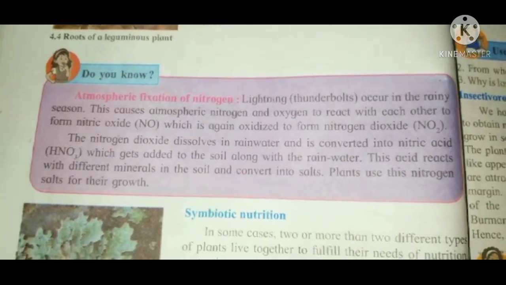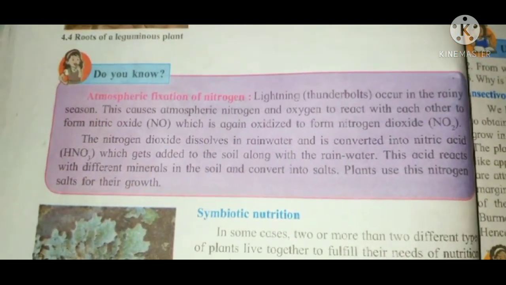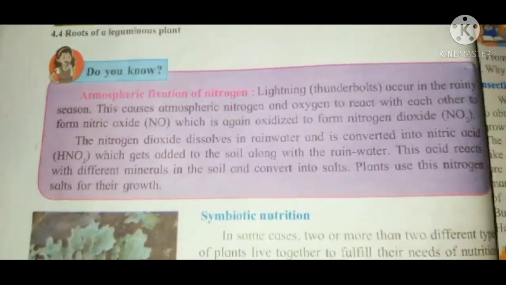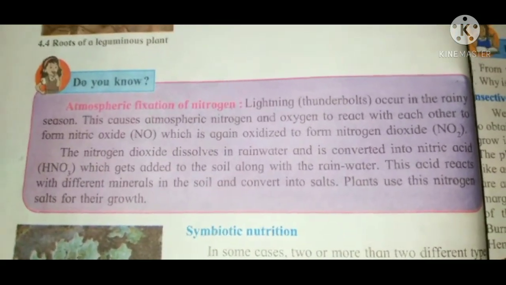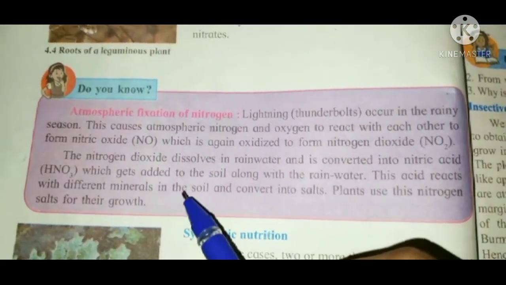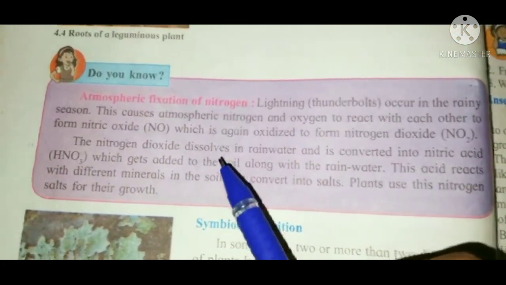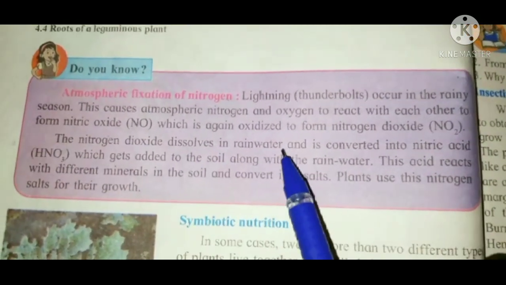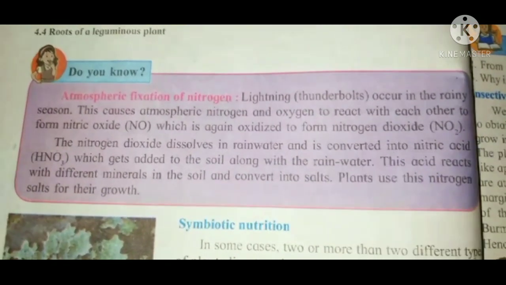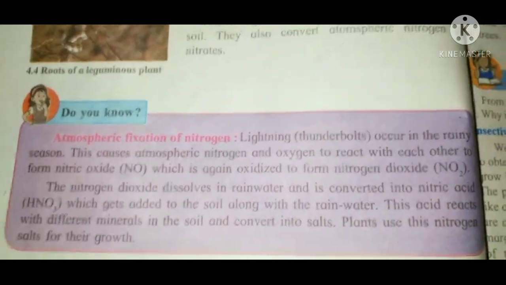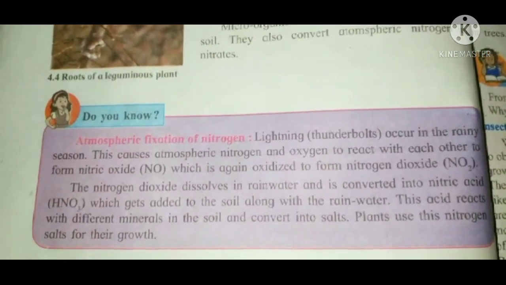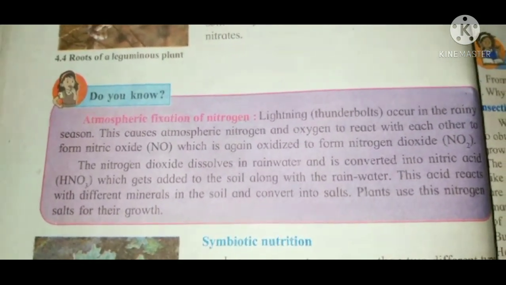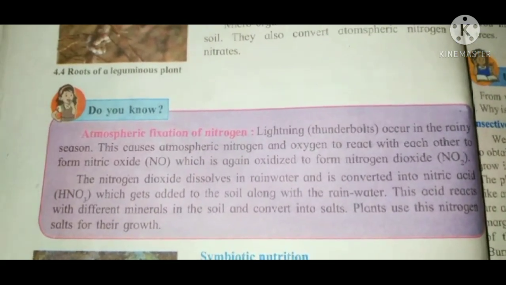That is, nitrogen and oxygen react to form nitric oxide, NO, which is again oxidized to form nitrogen dioxide, that is NO2. The nitrogen dioxide dissolves in rainwater and is converted into nitric acid, that is HNO3.